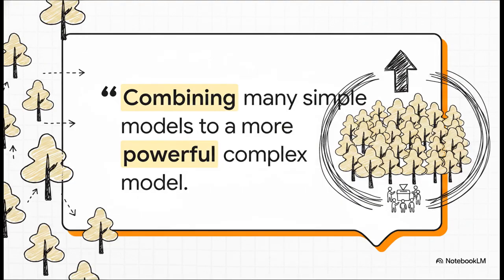This brings us to a really beautiful philosophy in machine learning, combining many simple models to create one powerful, complex model. This is the whole heart of ensemble algorithms, like random forests and XGBoost. Instead of relying on one single decision tree to classify your data, which, let's face it, might make mistakes, you create an entire forest of many simple trees and have them vote together to make highly accurate predictions. It smooths out all the errors and creates a super strong predictive model.